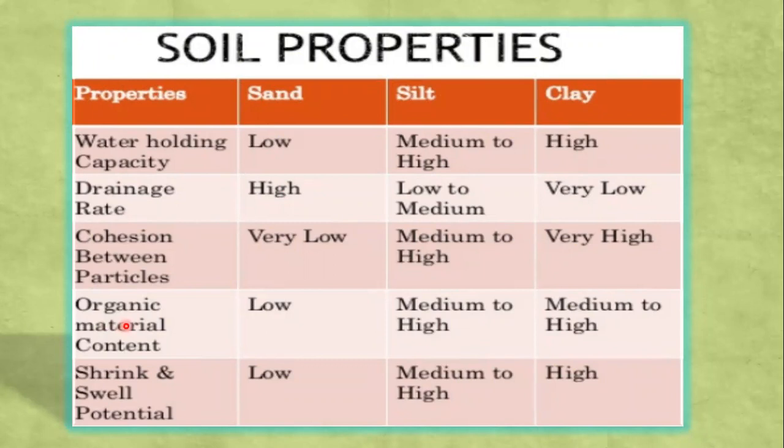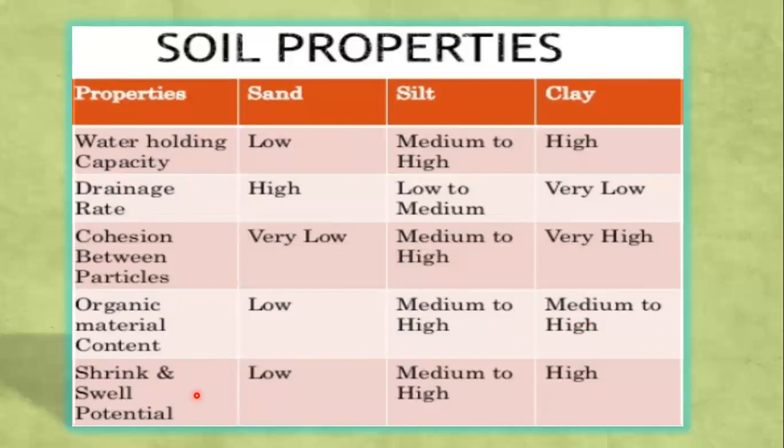Similarly, humus or organic material content is low in sandy soil, so it doesn't support agriculture or the growth of plants. In clay it is medium to high because it retains a large amount of water. Somehow it is also not good for all plants, because all plants do not require such a large amount of water.